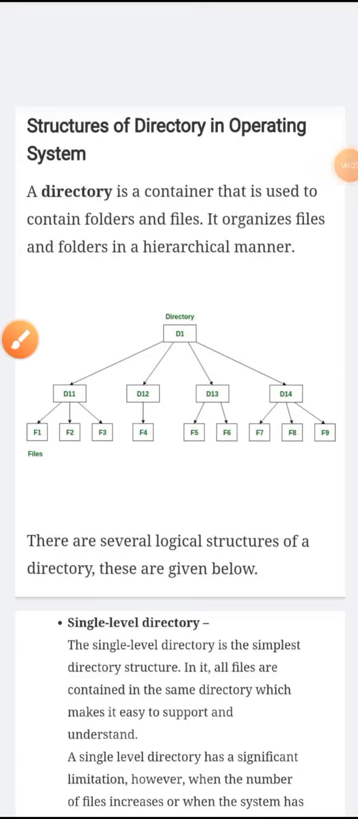Yes, structures of directory in operating system. We have five structures. They are single level, two level, tree or hierarchy, then acyclic and general graph directory structures. Let us discuss one by one.